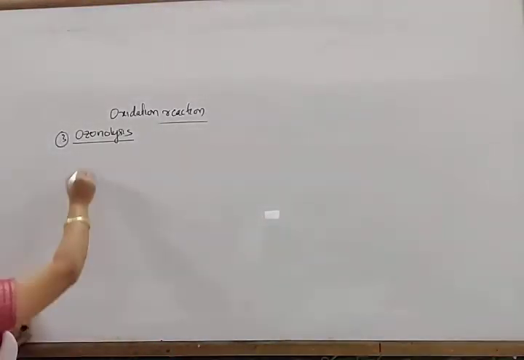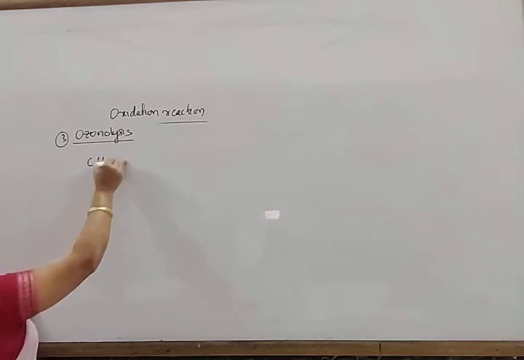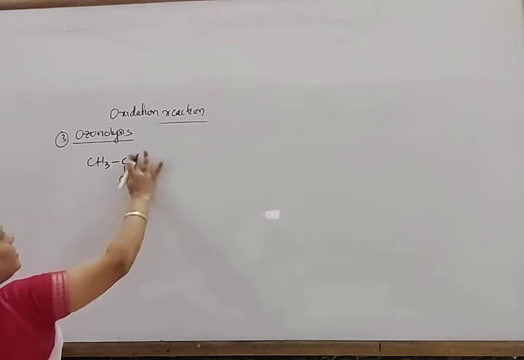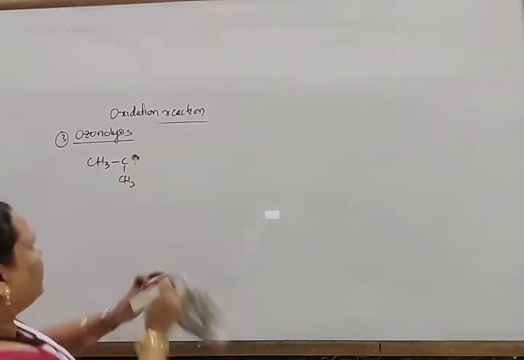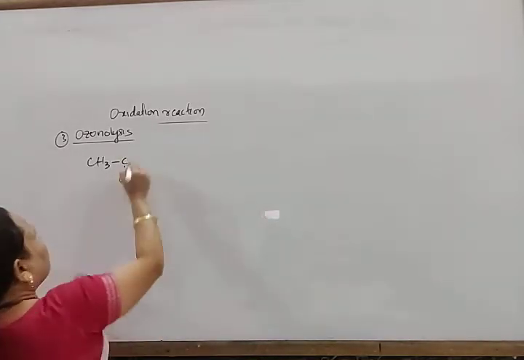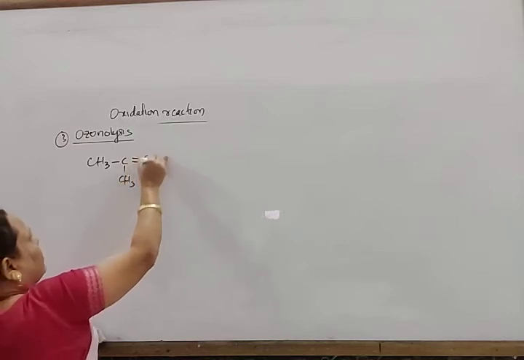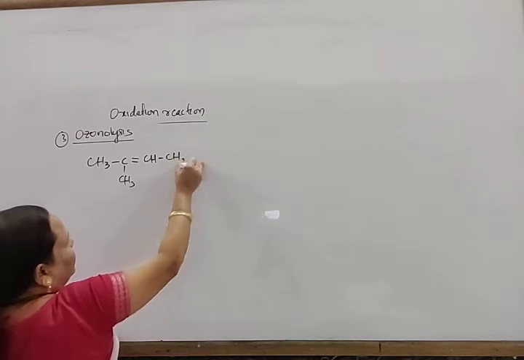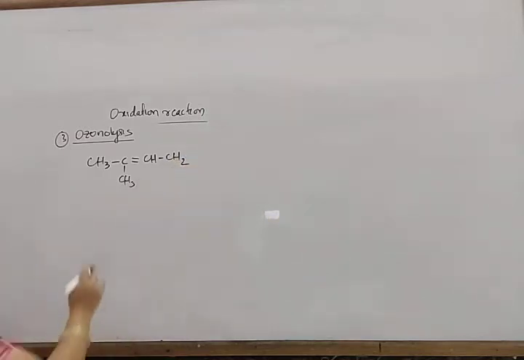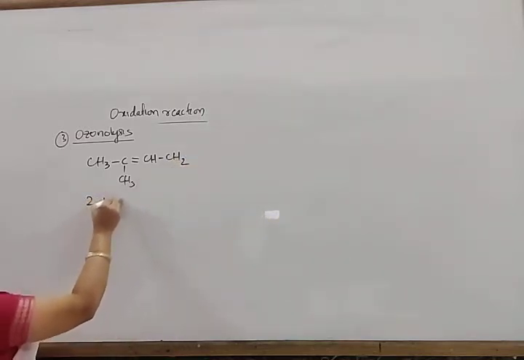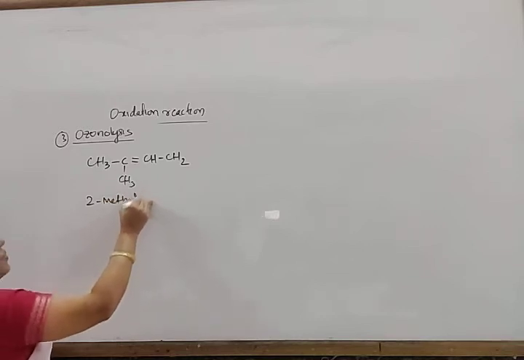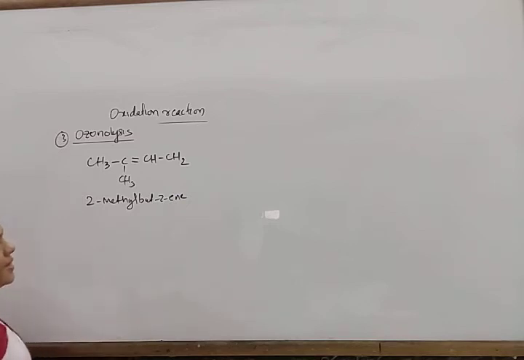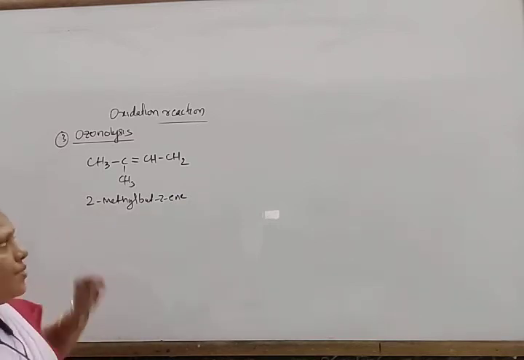Look here, similarly the compound is CH3, CH, and here CH3 instead of H, double bond CH and CH2 is there. Then what is the name of this compound? So this is 2-methylbut-2-ene.